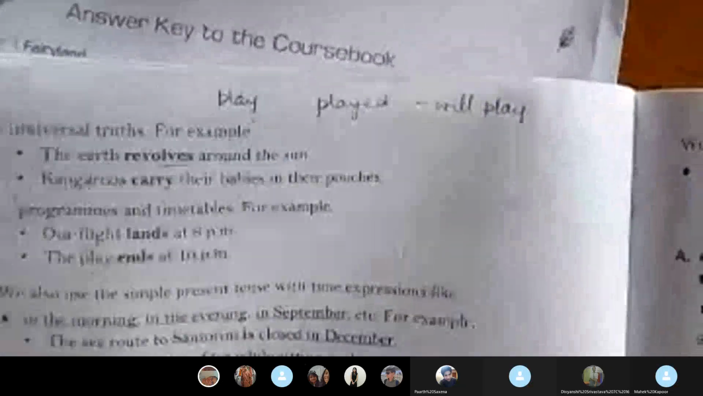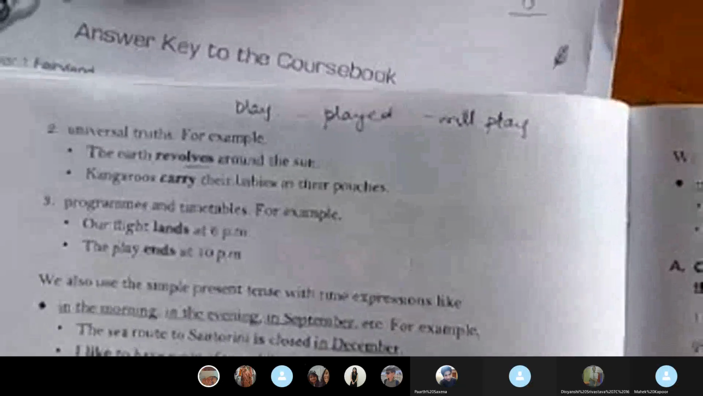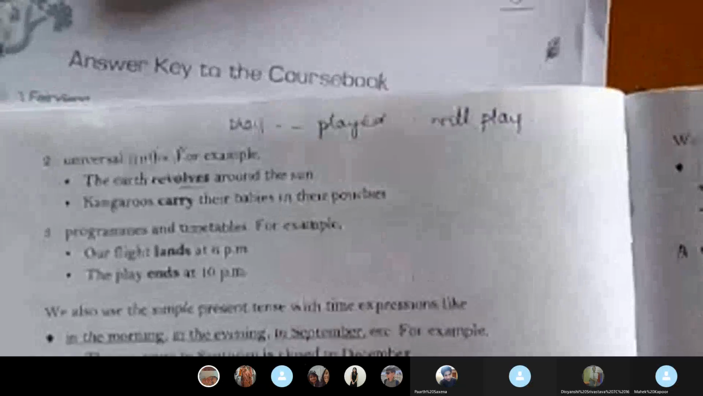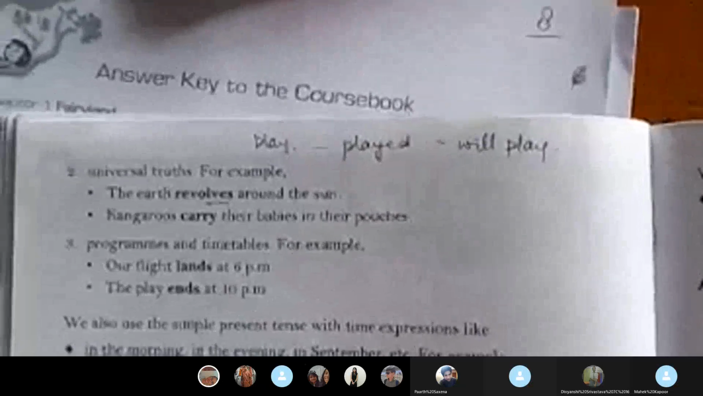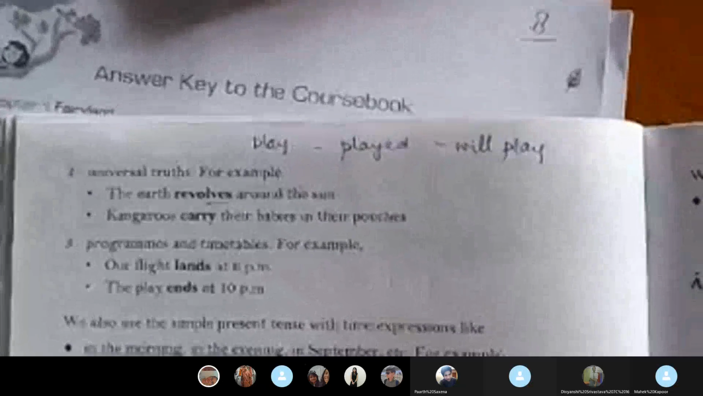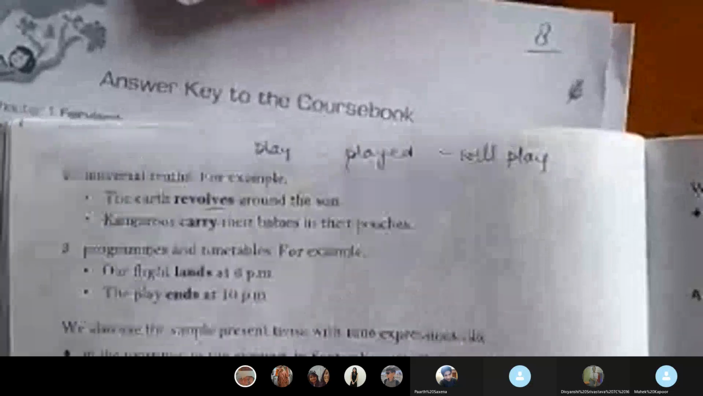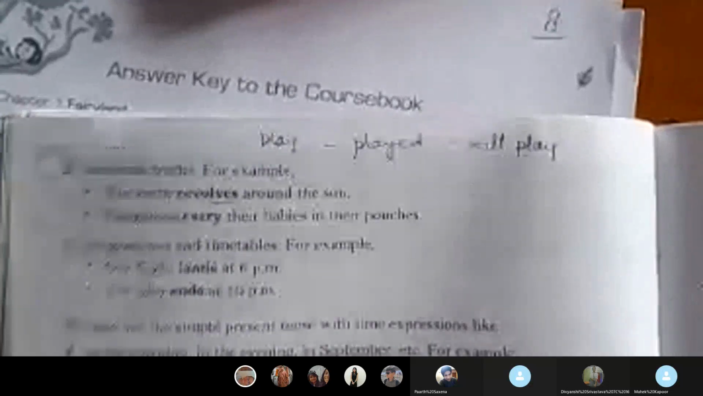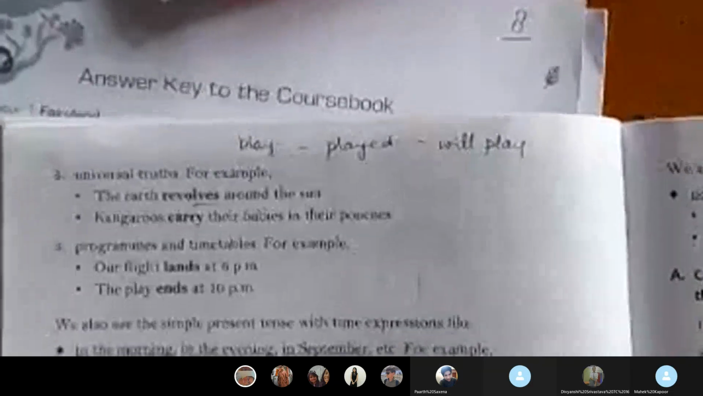Now there are some other examples also. The universal truth, that means वो चीजें जो हमेशा सच हैं. The sun rises in the east. Every time it will rise in the east. So rises will be simple present. The earth revolves around the sun. Now it will always revolve. It's a basic truth, universal truth. So revolves is the simple present.